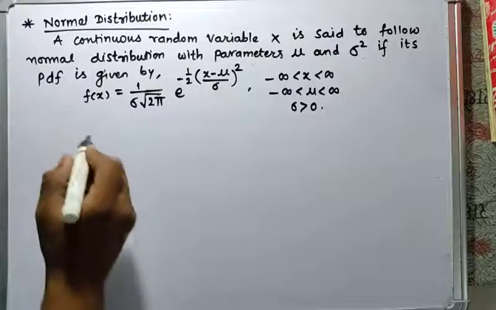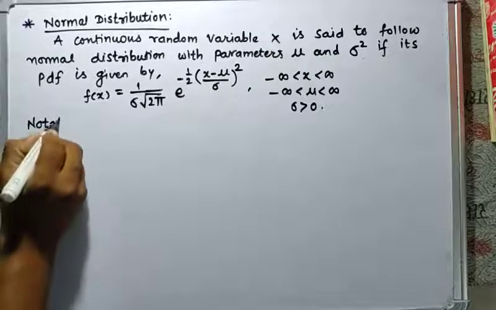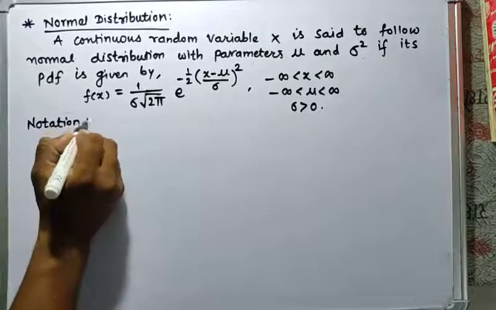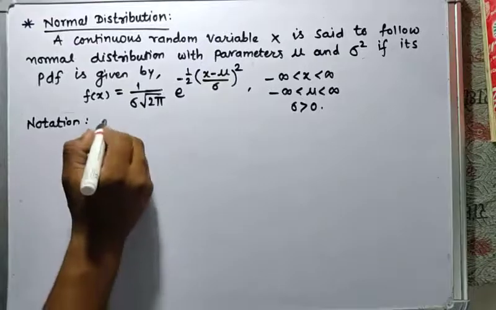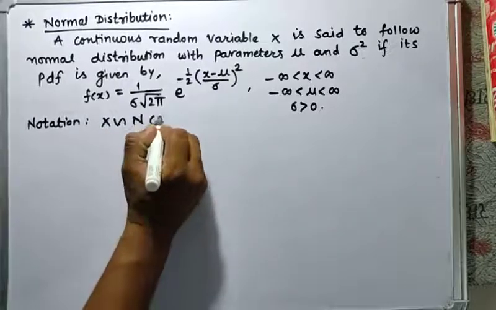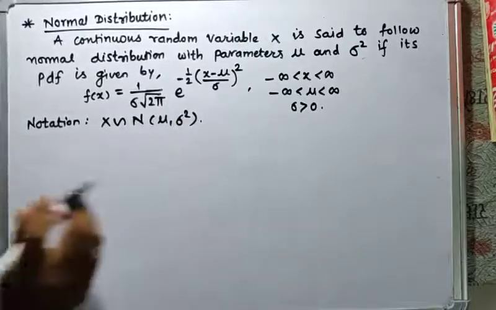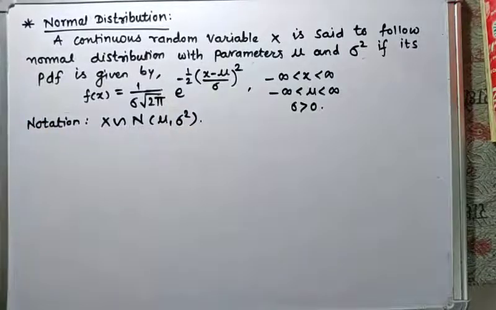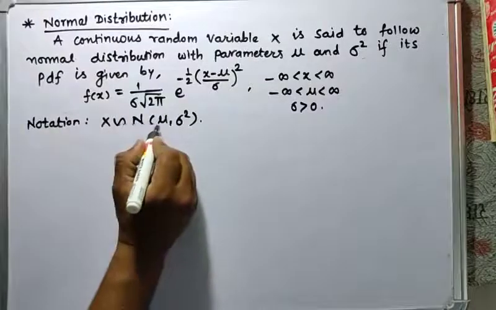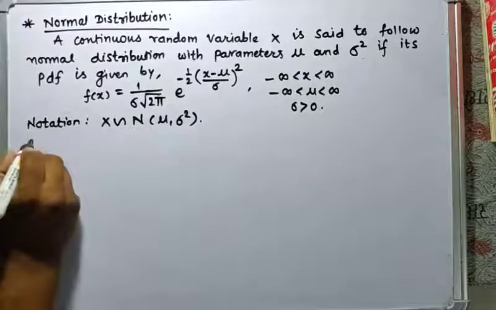Now the notation for normal distribution is x follows N of mu and sigma square. So this is the notation N of mu sigma square, which is the normal distribution. So let's see the note.